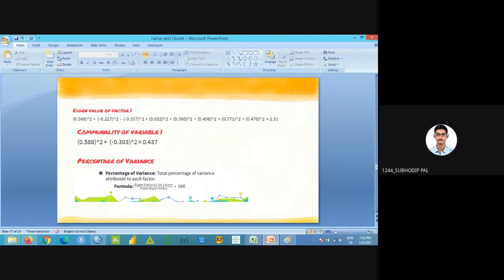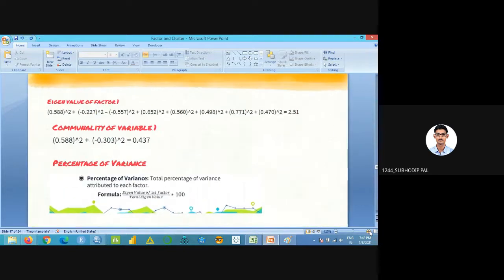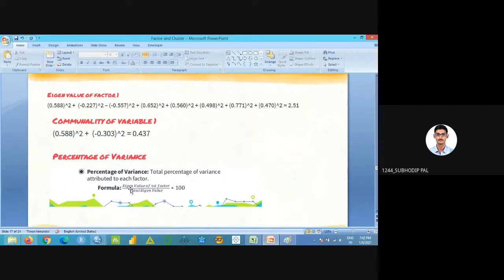Then another term, percentage of variance. How do we calculate that? Can you see that formula? I will zoom in a little bit. The formula is the eigenvalue of the first factor divided by the total eigenvalue. Are you getting it? So we will get this for each factor, right?